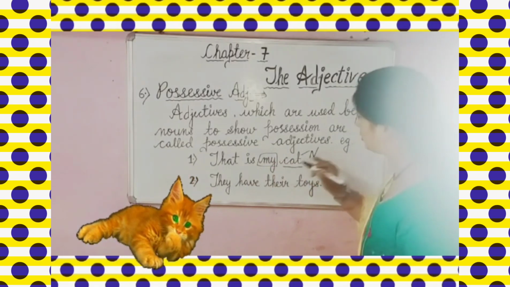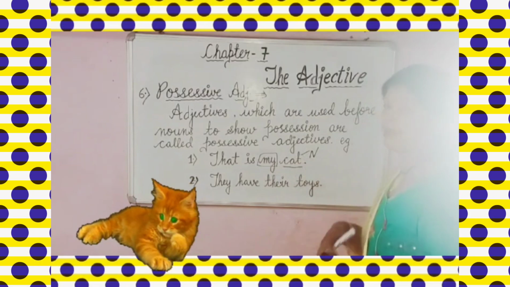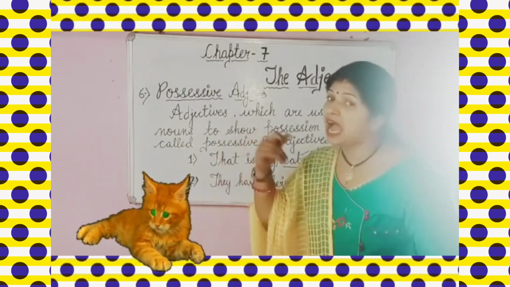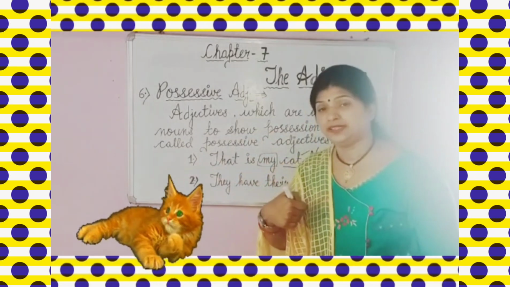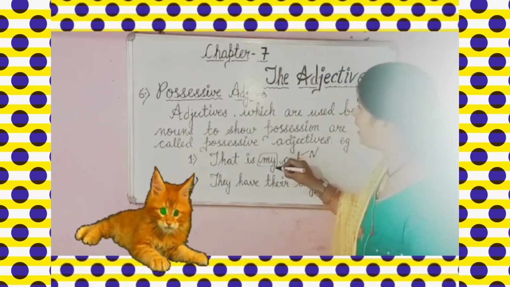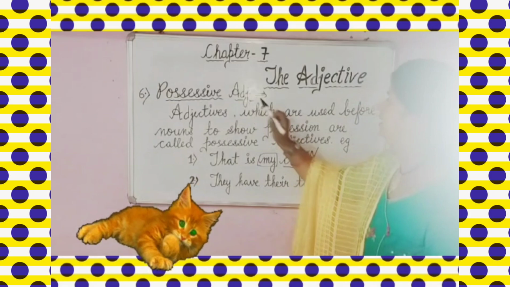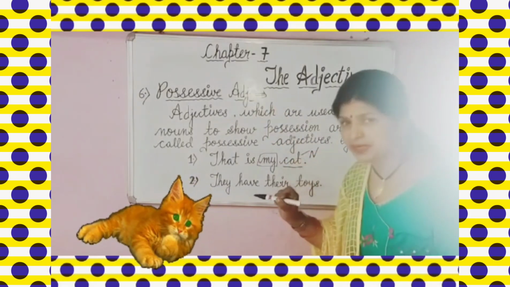It is showing possession. It is a cat, okay, but I am saying that is my cat. So here this my will be your possessive adjective because it is showing the possession.